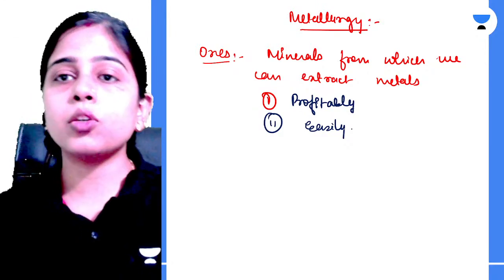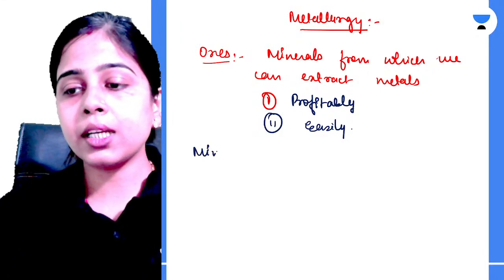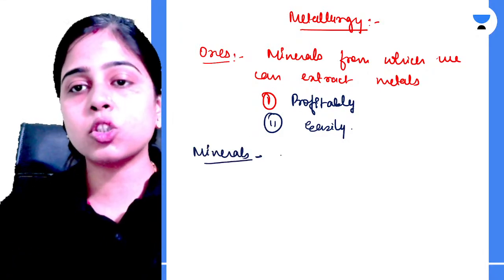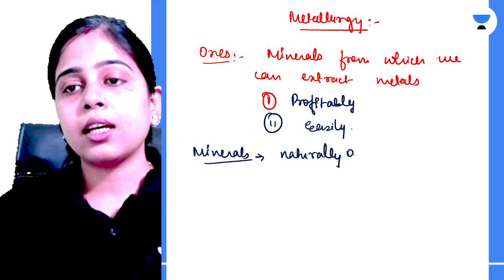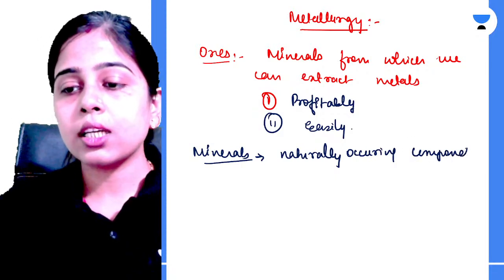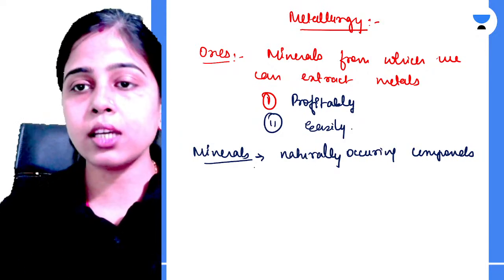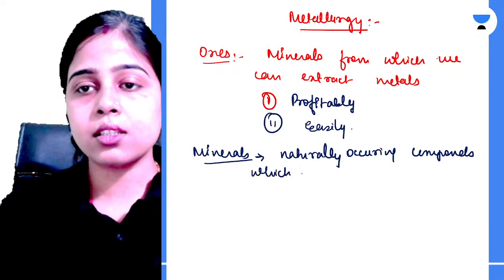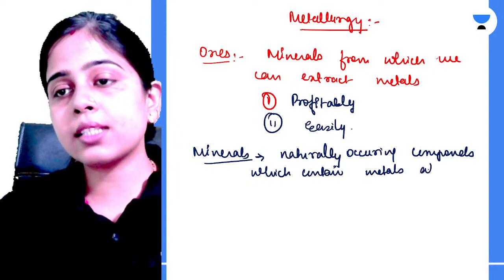So basically, what is a mineral? If I ask you what is a mineral? Minerals are nothing but naturally occurring compounds which contain metals along with some impurities.